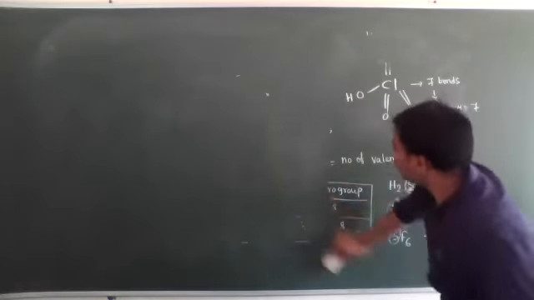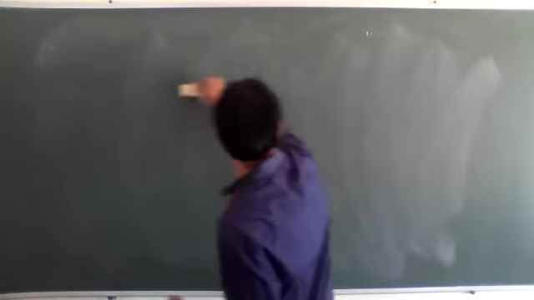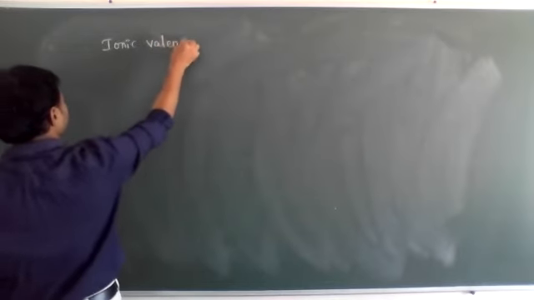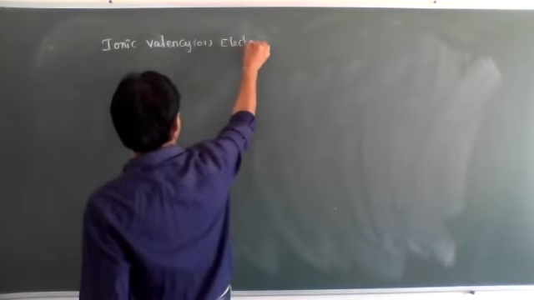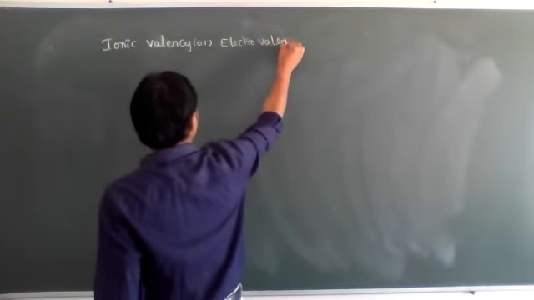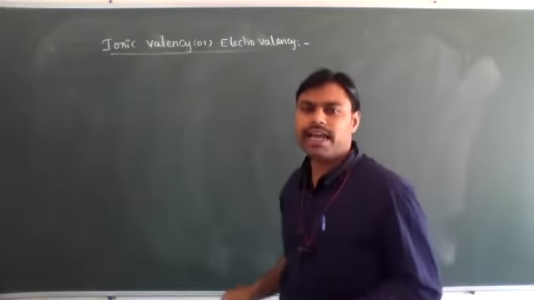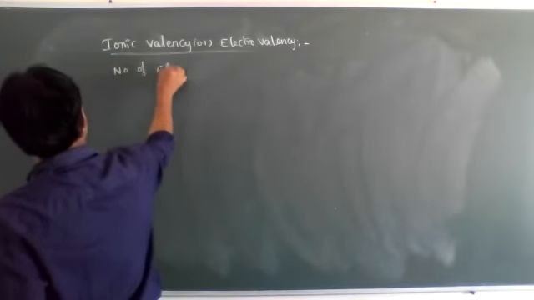Okay, what is the definition for ionic valency? Let's see. Ionic valence or electrovalence is nothing but the number of electrons transferred.